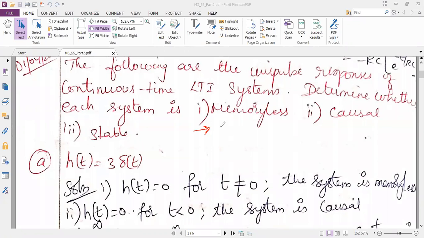Let me recall the formula so that we can start the problem. Sanjay, you have written in your notes? Yes, ma'am. Tell me what is the condition for the first property, memoryless? h of tau is equal to c of delta tau. Okay, fine. Then what about the next property, causality? h of k is equal to 0 for k less than 0.